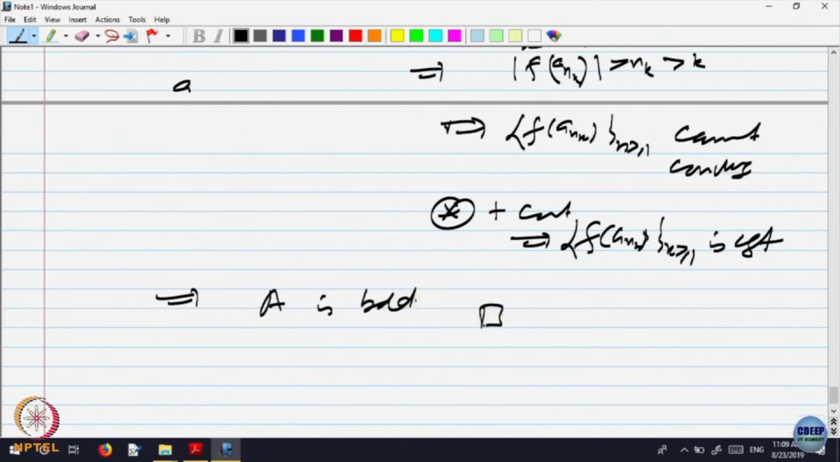So what we have said is that if the domain of the function is a closed bounded interval, then the range also is a closed bounded interval. Can I say something more about that closed bounded interval, what that should be? Anybody can guess?